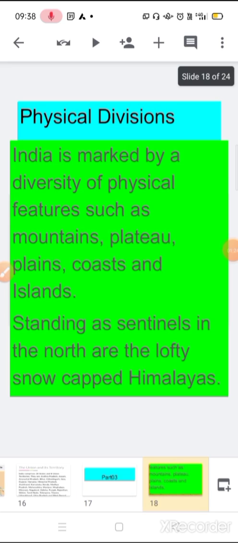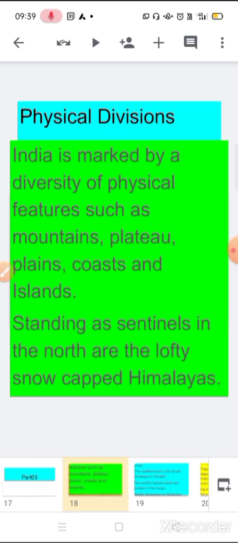So let's continue this topic and see what is in the topic of physical divisions. This is part 3 of this chapter, our country India. Physical divisions. India is marked by the diversity of physical features such as mountains, plateaus, plains, coasts, and islands. Standing as the sentinels in the north are the lofty snow-capped Himalayas. Everybody knows that in the north we have the lofty snow-capped Himalayas.